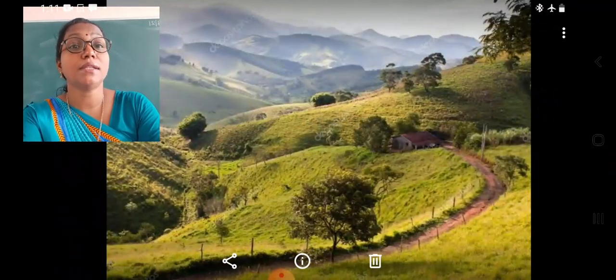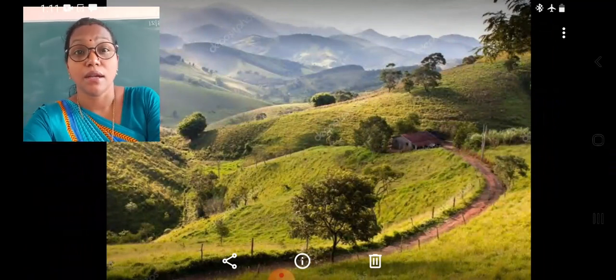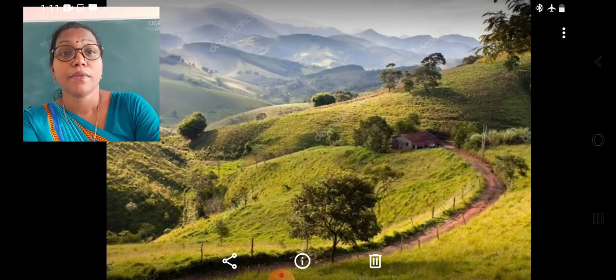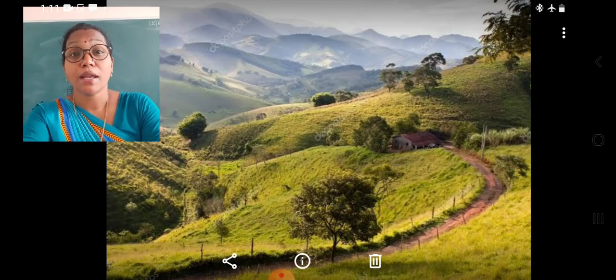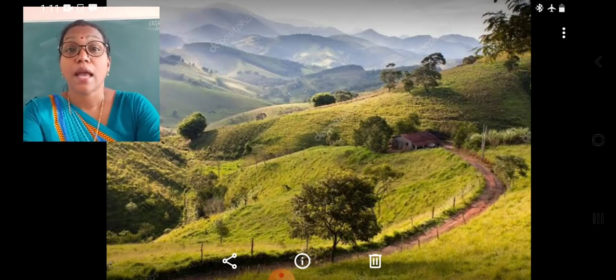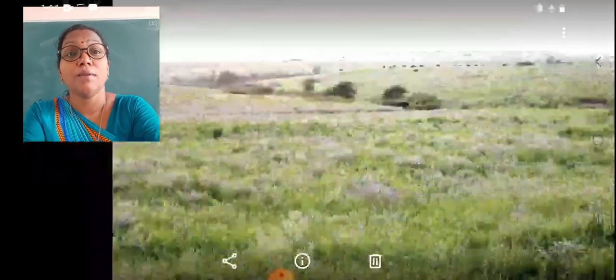In the savannas, the grasses are longer because some amount of rainfall is received in this region. That is helpful for the growth of some trees. So, in the tropical grasslands, there are some trees and shrubs here and there. The tropical grasslands are called llanos in Venezuela and campos in Brazil.